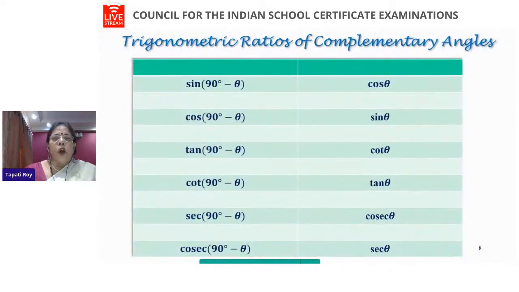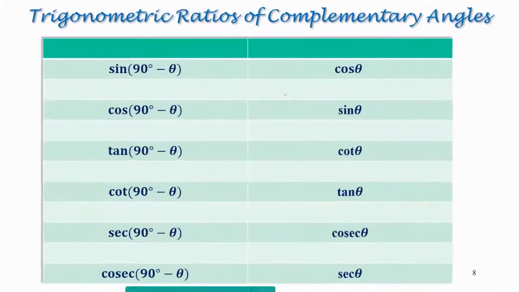Now here we have the trigonometric ratios of complementary angles. Sine of 90 minus theta is equal to cos theta, and cos of 90 minus theta equals sine theta. One is the complement of the other. You know that complementary angles means the two angles must add up to 90. Now let us quickly brush up on this also.